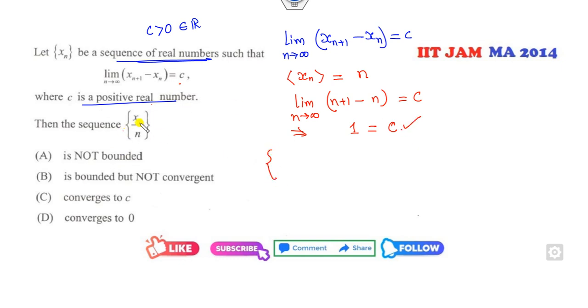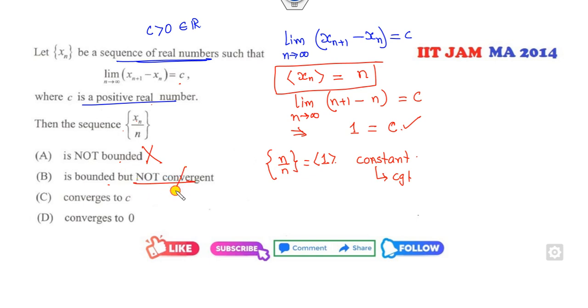So what is my sequence? x_n is n, so x_n over n is 1. So the sequence is 1. So it is not bounded is wrong, because a constant sequence is always a bounded sequence. A constant sequence is always a convergent sequence, but it says not convergent sequence. It converges to 0 is a wrong option, because it has the value 1, so it converges to 1. So this option is cancelled. It converges to the c. So what is the value of c? c is 1. So yes, this is my right answer.